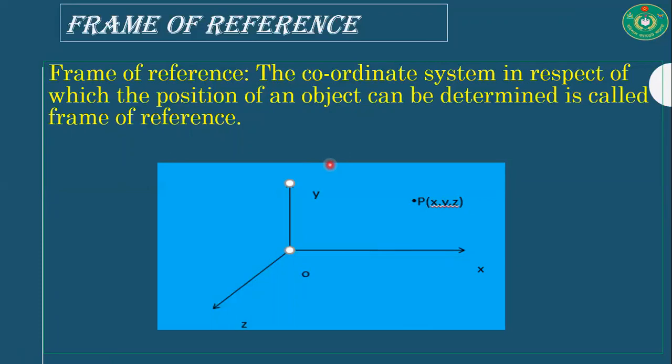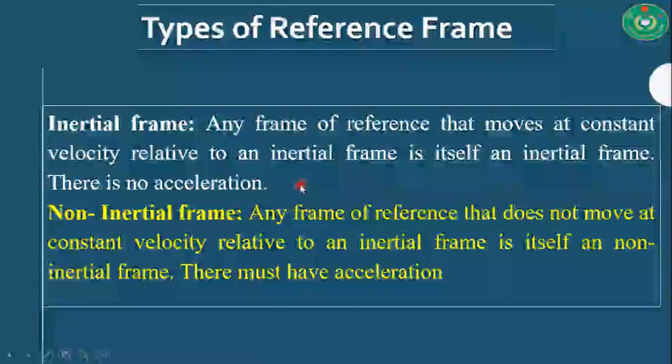That's why every city must have a zero point. Every distance is measured from this zero point, and this zero point is called the reference point. Now you can say that you are 20 kilometers away from Borishal city, the point of reference. So, boys, such a frame of reference is very helpful to determine the position or motion of any object. Okay, boys, now I'm going to discuss the types of reference frame.